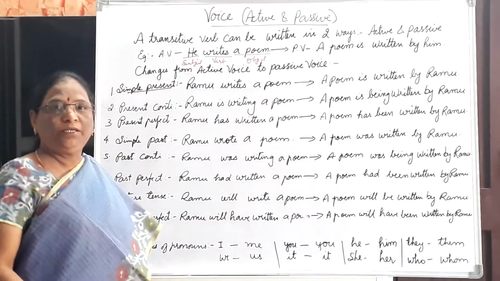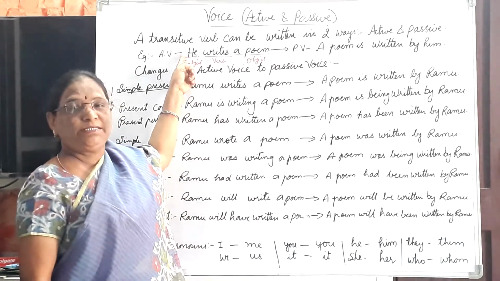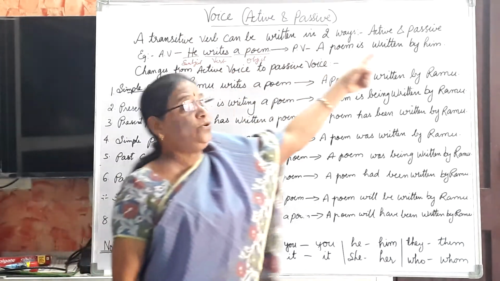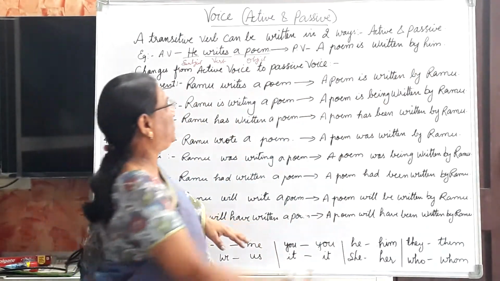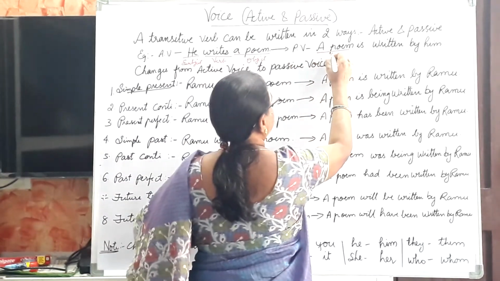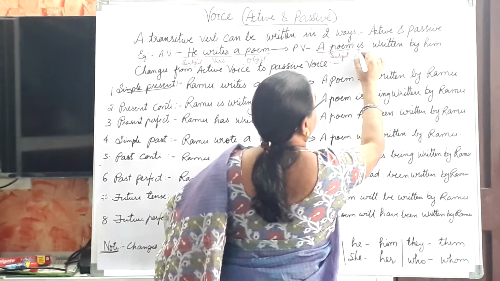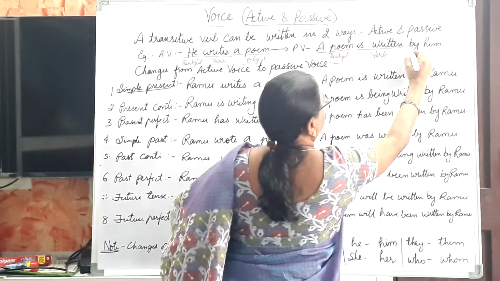Okay? The rule is, in active voice, the subject changes into object in passive voice. Understand? For example, here you see a poem is a subject. This is verb. This is V3. Okay? This is object.